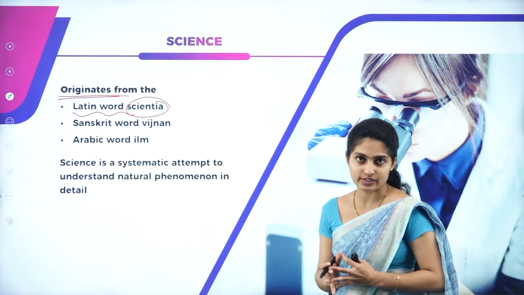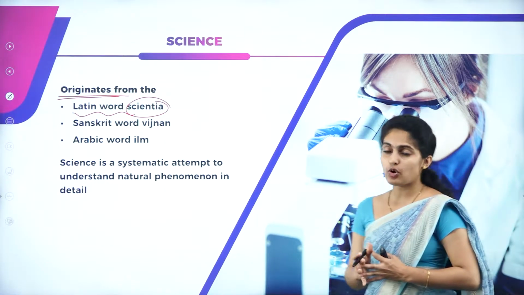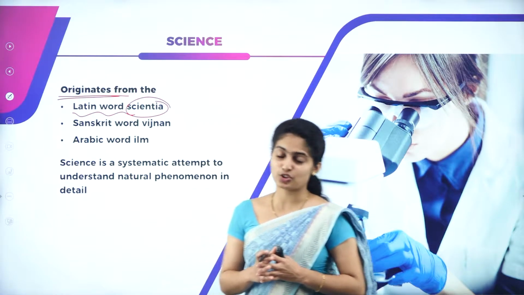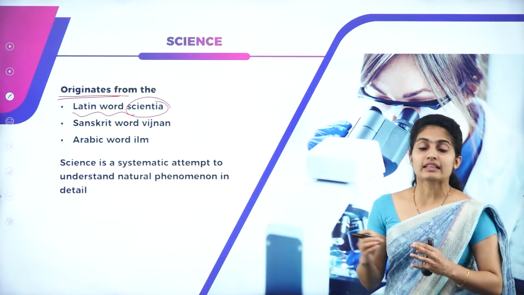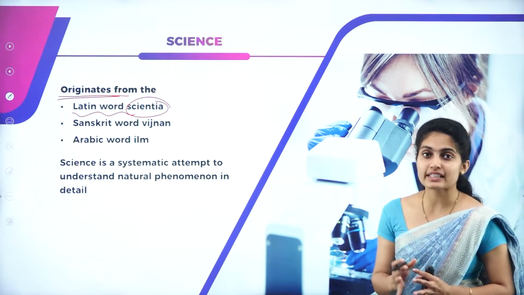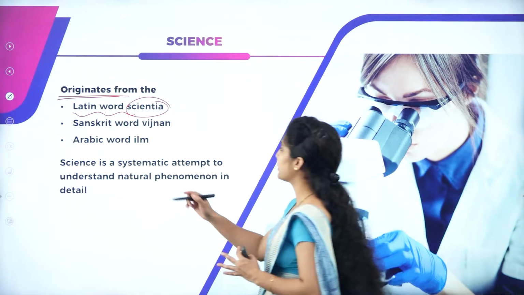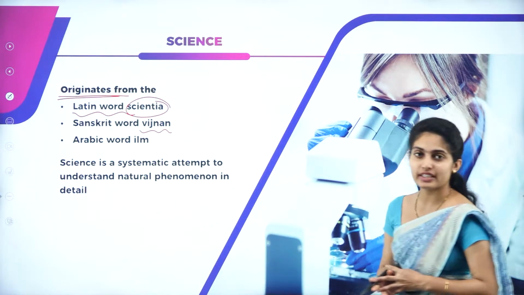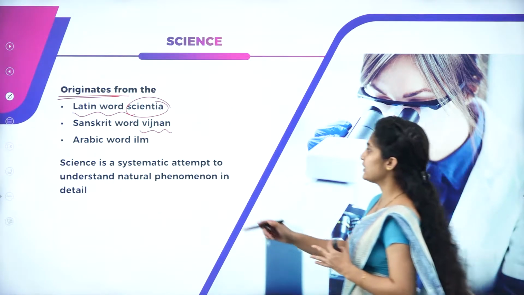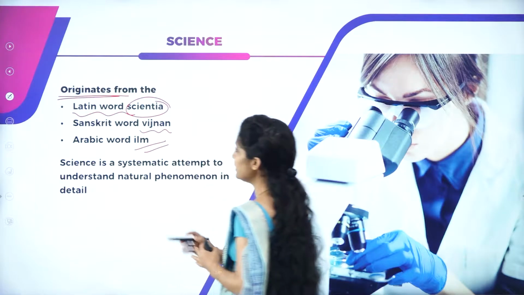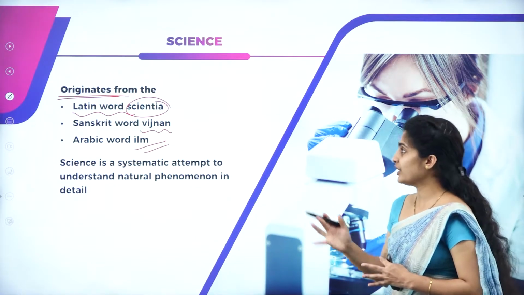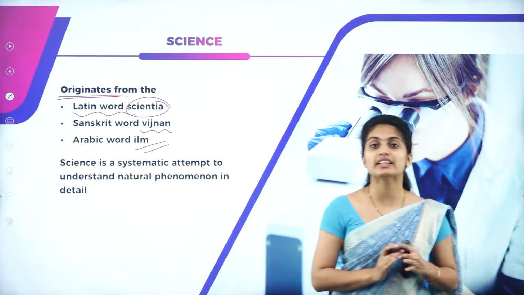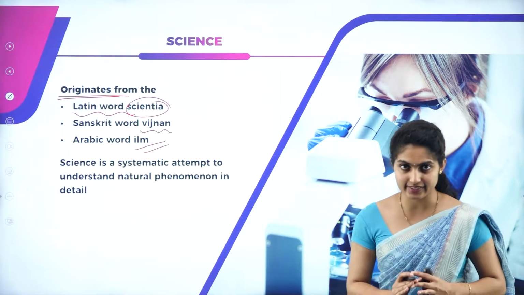These are the sequences, okay? So it originated from a Latin word called scientia, which means to know, which means knowledge. And the other word for science from Sanskrit is Vignan, okay? And the Arabic word is nothing but ilm. So these three words are very important for your MCQs. Your Latin word scientia or Sanskrit word Vignan or Arabic word ilm means science, okay?